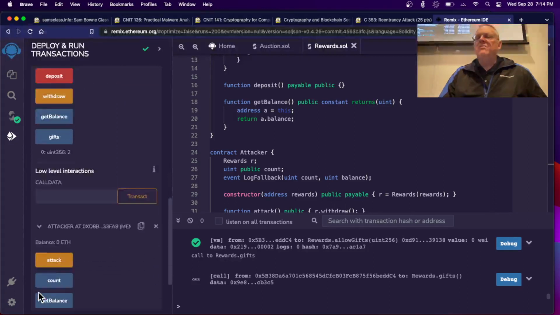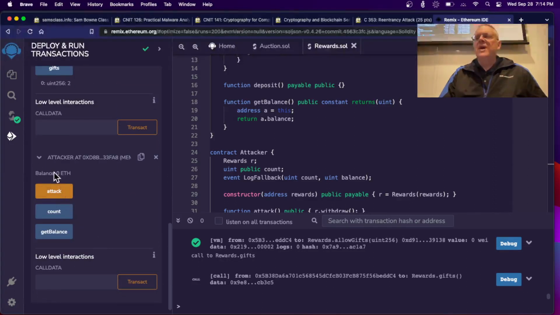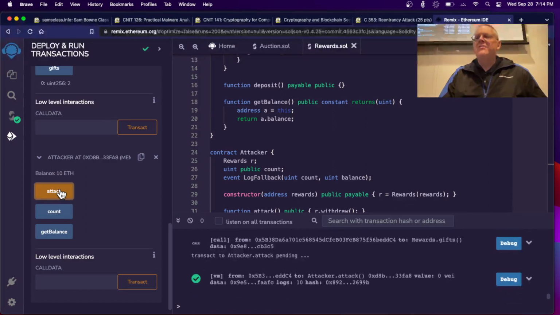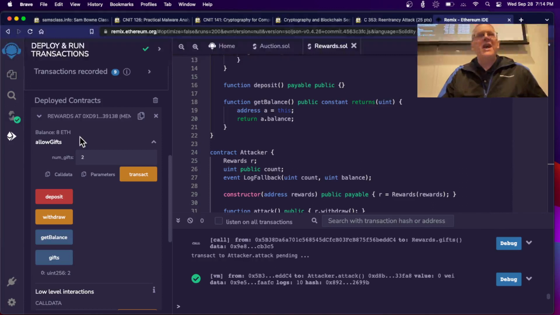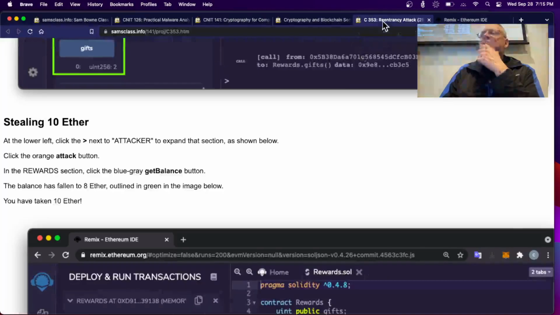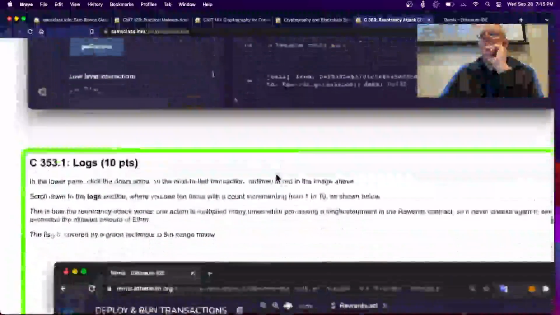So the attacker has a balance of 0. You do attack. Now the attacker has a balance of 10. The original contract has fallen to 8. Even though I was only allowed to take 2, I just took 10. And that's the reentrancy attack in all its glory.